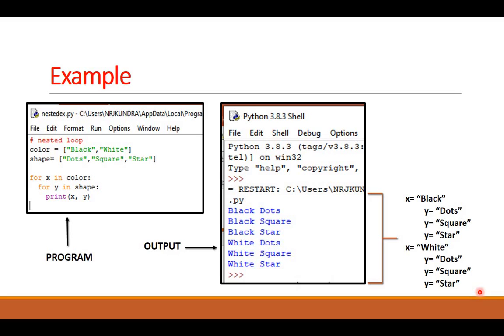Okay. So this is an example of nested loop. I hope you understood it, and I hope you can write your loop programs now. Practice it. All the best.